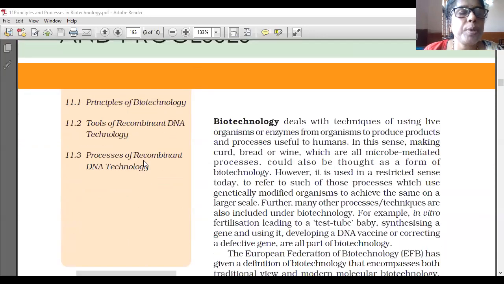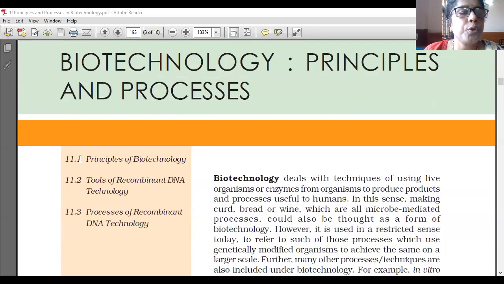In this chapter, the topics to be discussed are principles of biotechnology, tools of recombinant DNA technology, and processes of recombinant DNA technology.